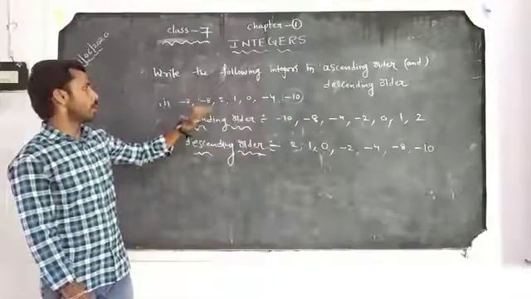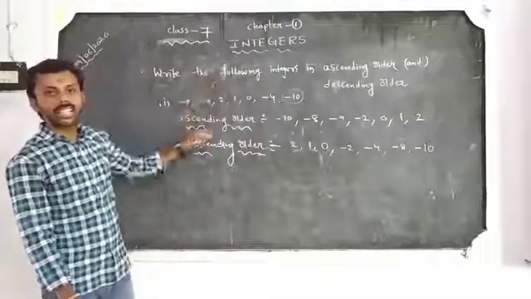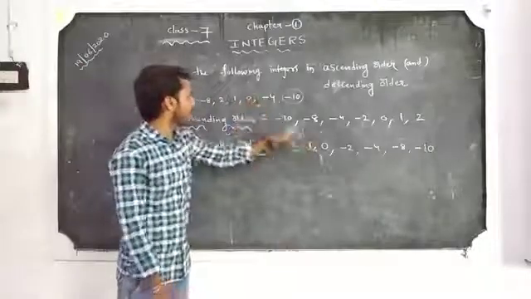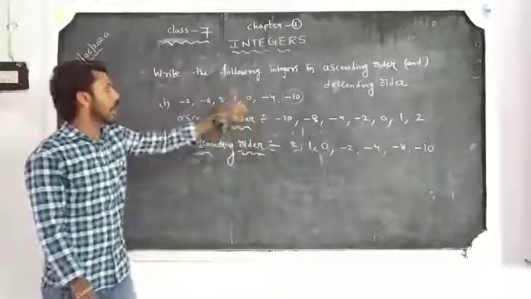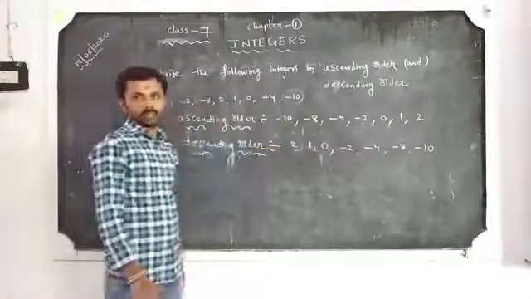So in the given example, the biggest integer is 2. Next one is 1, next one is 0, next one is minus 2, next one is minus 4, next one is minus 8, next one is minus 10.